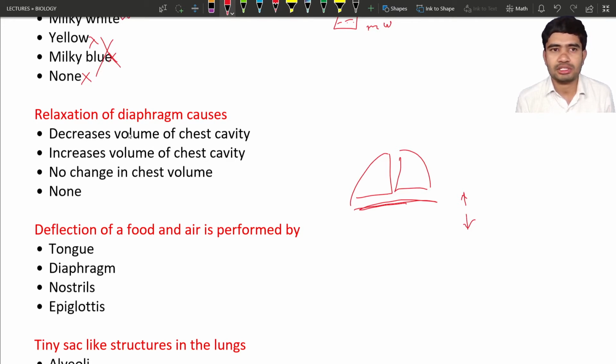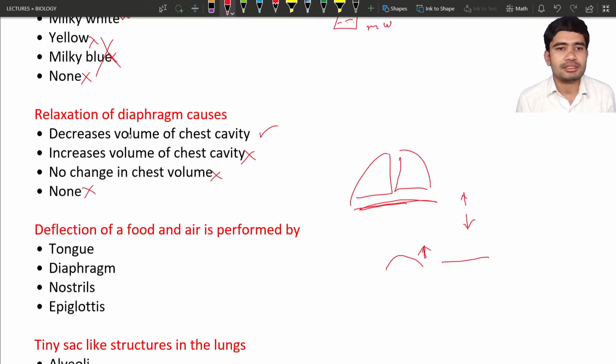What is meant by relaxation? Relaxation means the diaphragm moves up and attains a dome shape. When it is contracted, it takes a flat shape. So when the dome shape is attained, that is relaxation, and relaxation is nothing but a decrease in the chest cavity. Based on this question and this diagram, when it is relaxed it moves up, and when it moves up, the chest cavity decreases. Hence the first option, decreases the volume of the chest cavity, is the perfect answer, and the increase option is not correct.